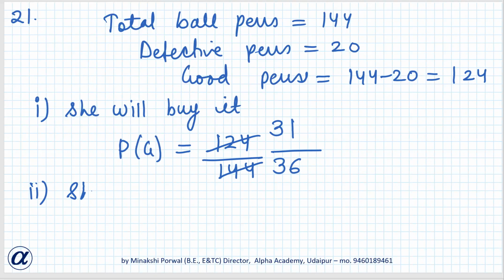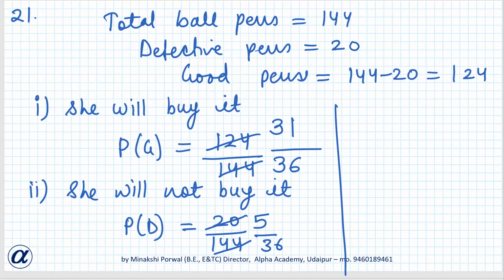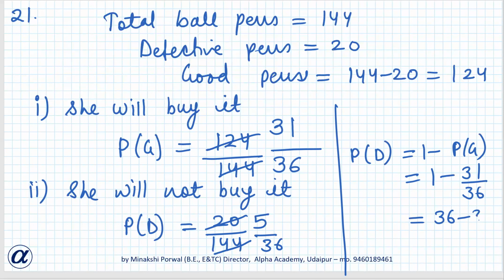She will not buy. This we can find in two ways. Either we can find the probability of defective, so it will be 20 by 144. Cutting by 4 again, 5 by 36. And one more way: probability of defective is 1 minus probability of good ones. That is 1 minus 31 by 36, so this will be 36 minus 31 by 36. So it is 5 by 36. Is it clear?